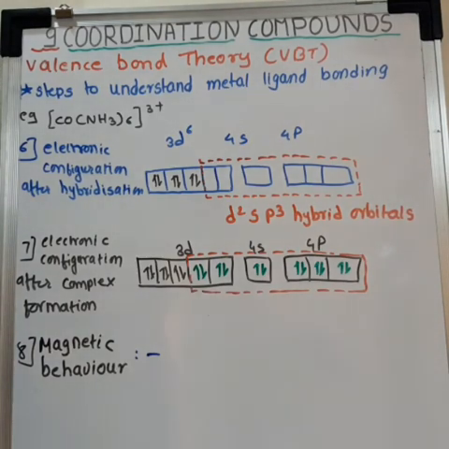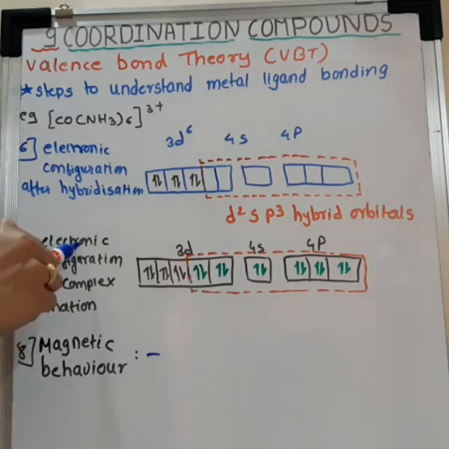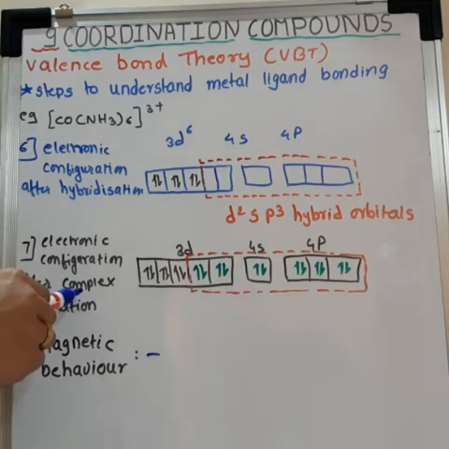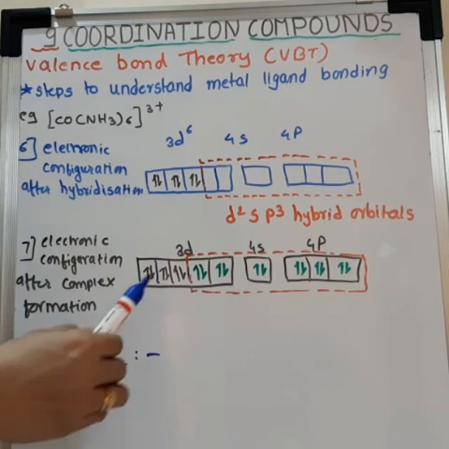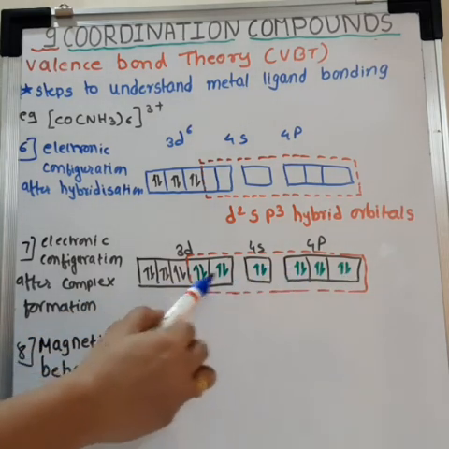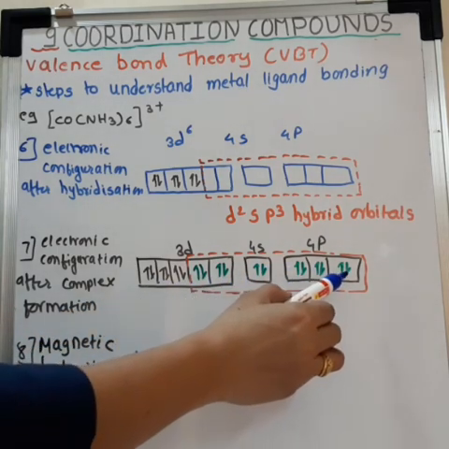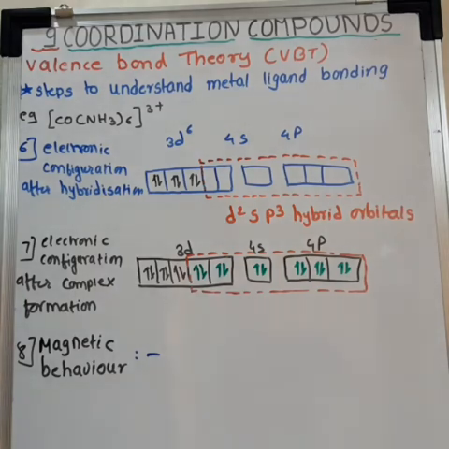Seventh step is, show the filling of orbitals after complex formation. So after complex formation, that means after metal ligand bonding, the electronic configuration will be like this. All the hybrid orbitals will be paired.